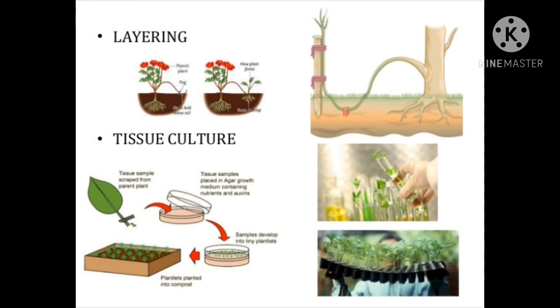Plant tissues taken from plant parts like root, stem and leaf can be stimulated to grow in solution by addition of nutrients and certain plant hormones. Tissue culture is now used for development of desired varieties. Chrysanthemums, orchid, asparagus, etc. are grown by this method.